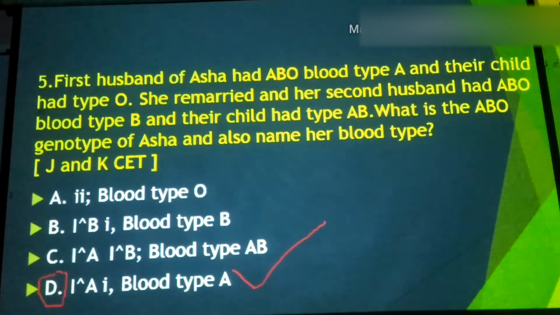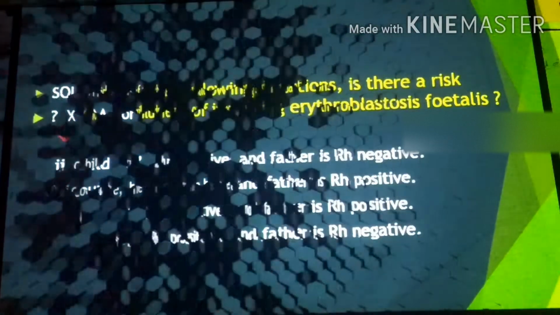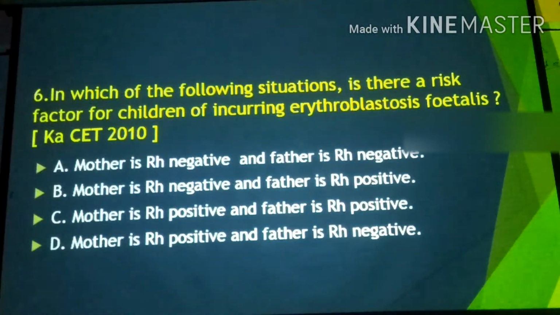Let's move to the next question. Again, this is a question related to genetics. Here, this is the case of erythroblastosis foetalis. The destruction of RBCs takes place, and that ultimately results in the death of the corresponding child.